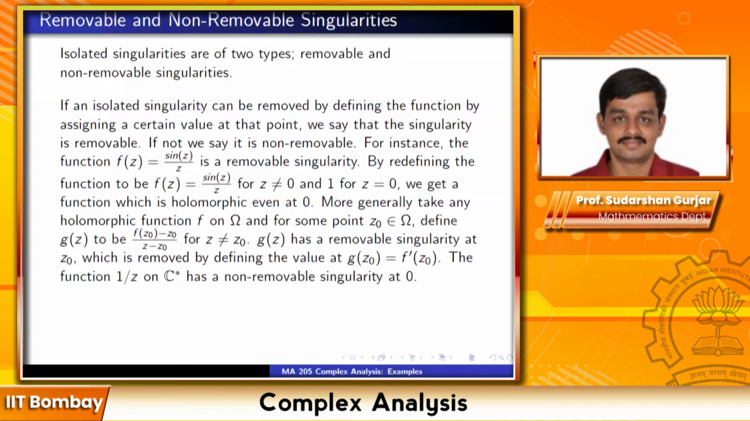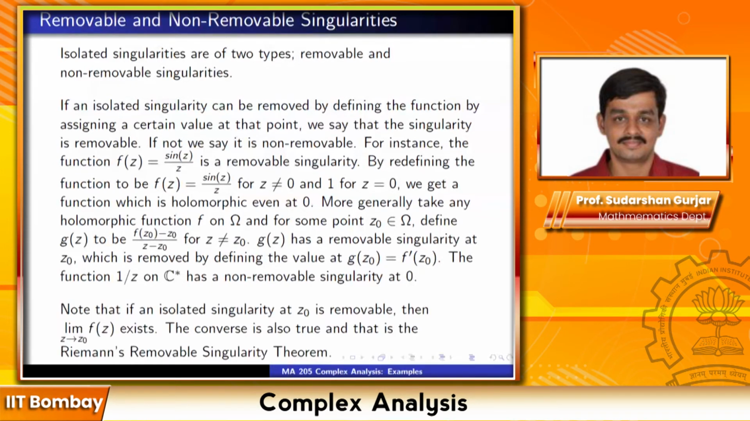Okay, so hopefully this clarifies various points. So note that if an isolated singularity at z0 is removable, then the limit of f(z) as z tends to z0 exists. Obviously, and it will equal the value of the function at that point. In fact, you have removed the singularity by defining the value at that point and made it holomorphic. So of course, the limit of f(z) as z tends to z0 will exist. But what is interesting is that the converse is also true, and that is Riemann's removable singularity theorem.